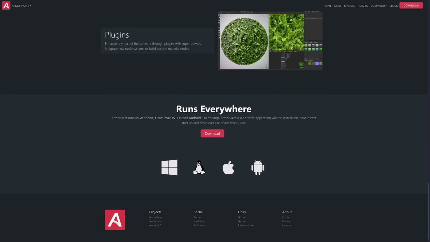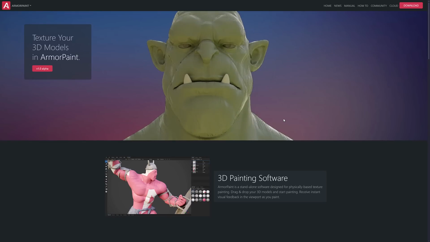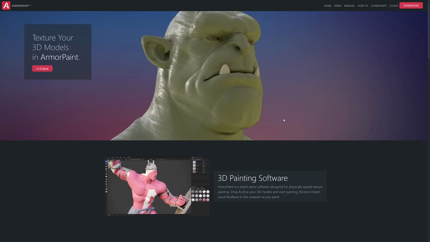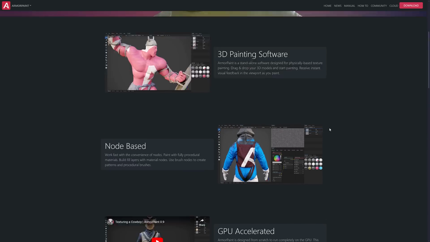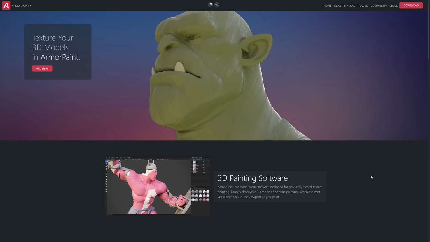The only problem with this guy is the developer seems to kind of lose focus of things, travel off, and so on. So I just don't have a lot of faith in the software, even though the software itself is really cool to check out. And again, if you build it from source, you can use it completely for free. So Armor Paint is definitely one you should consider checking out.